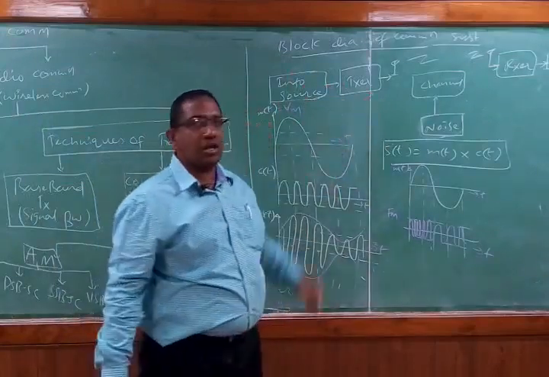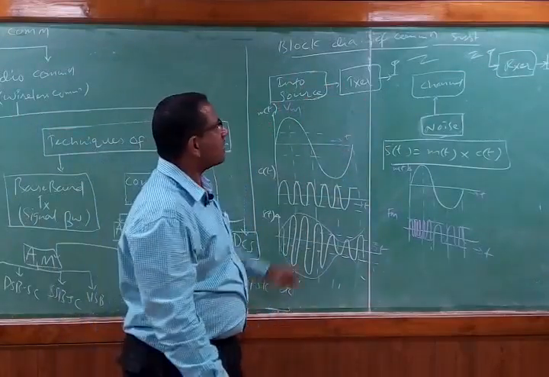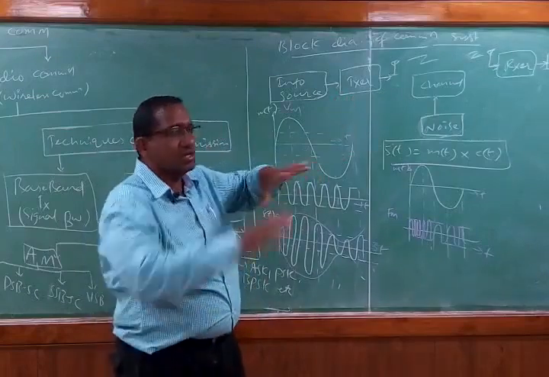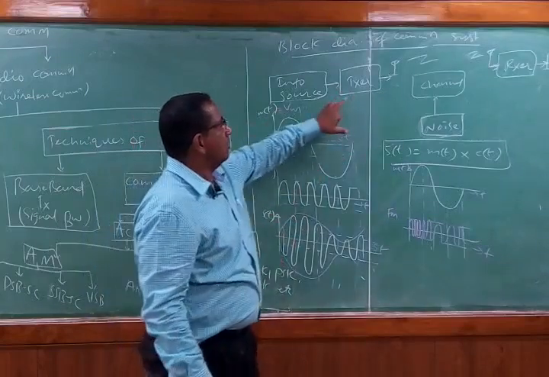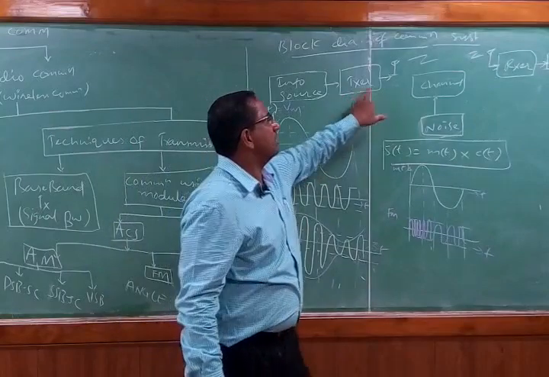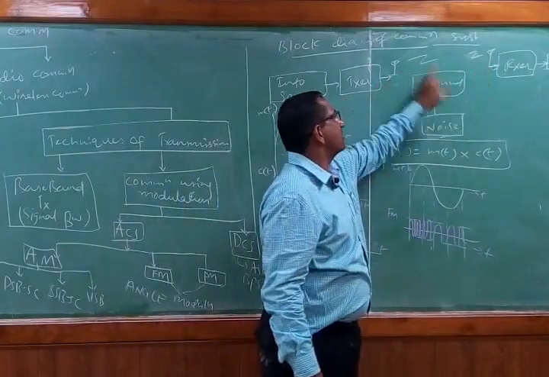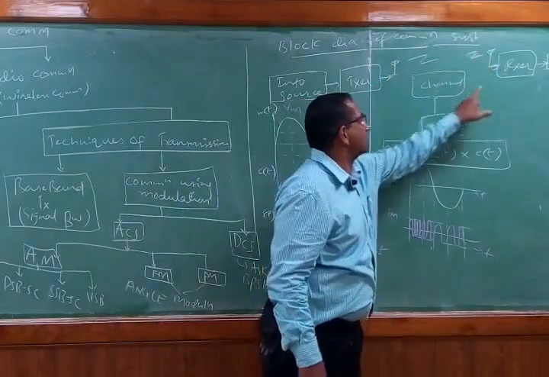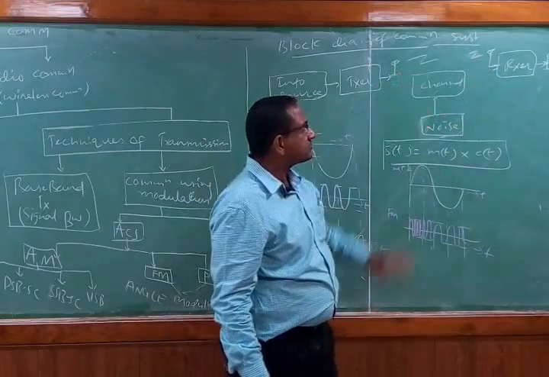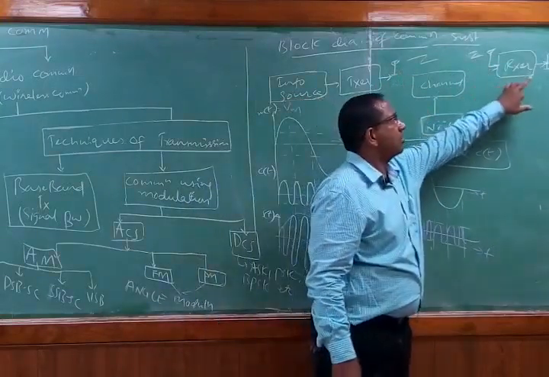So that kind of a scenario is normally seen over here. But cellular mobile technology architecture is different, but general communication is this. So the transmitter is going to transmit a signal in a wireless media. This wireless media is known as a channel. I have represented this entire wireless media as a channel block. Then I am going to have a receiver, then I am going to have a detector.